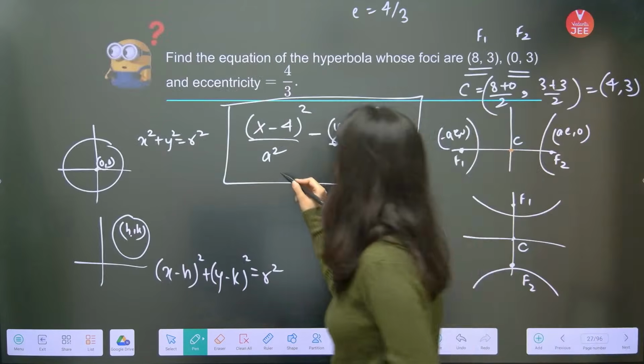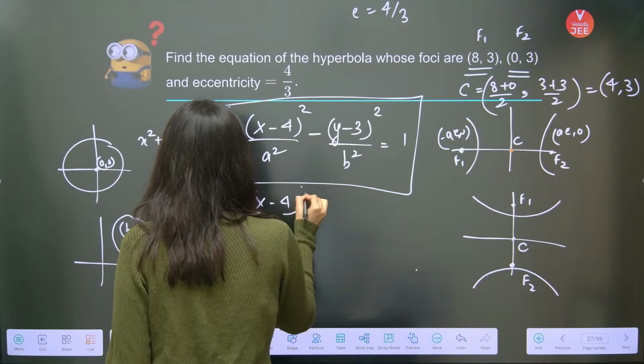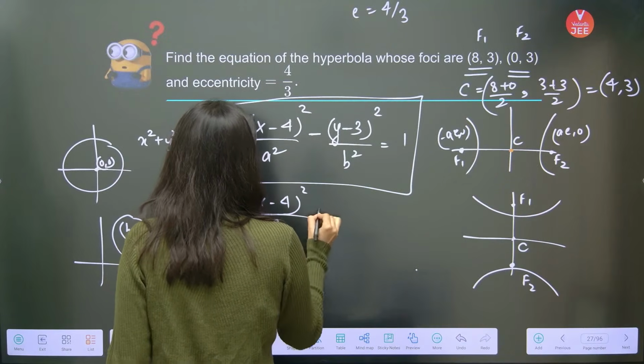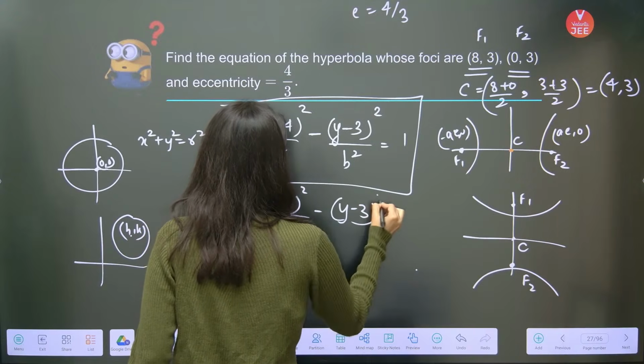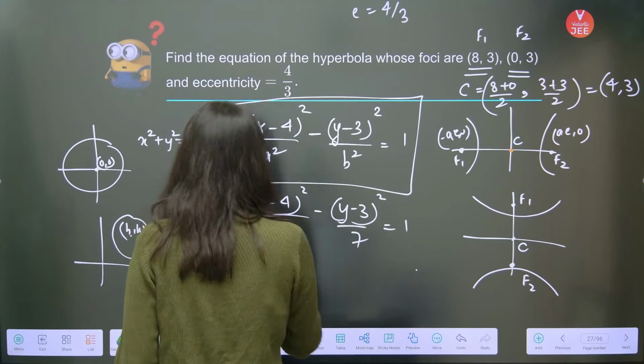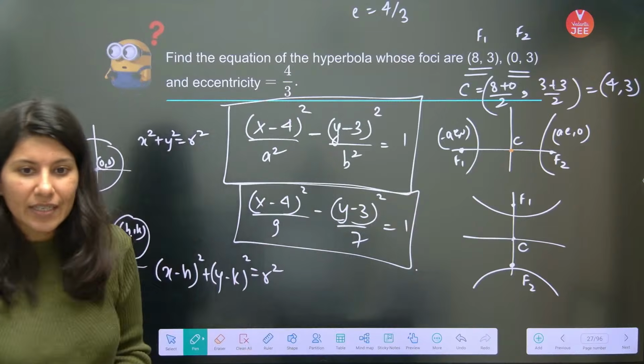So now you are having x minus 4 whole square by 9 minus y minus 3 whole square by 7 equals 1. This is the equation. Have a look. Let me know in case of any doubts.